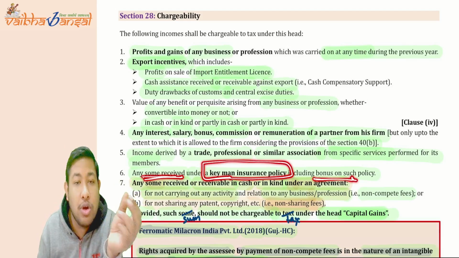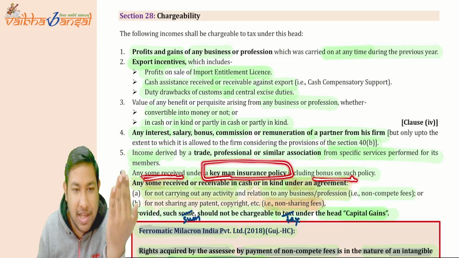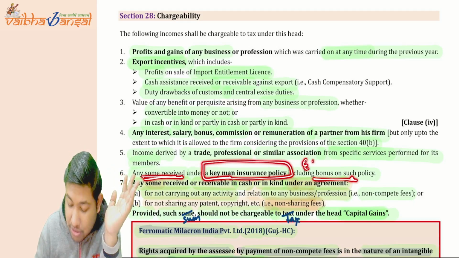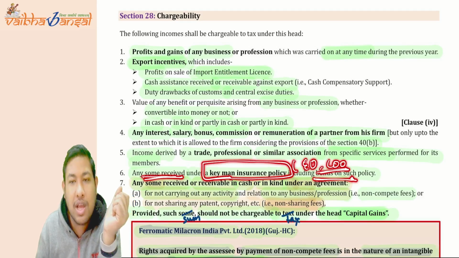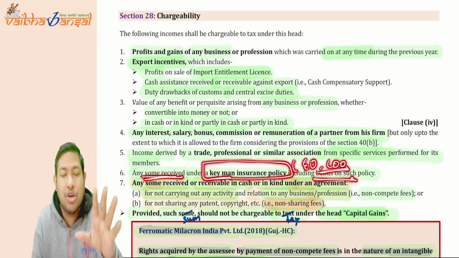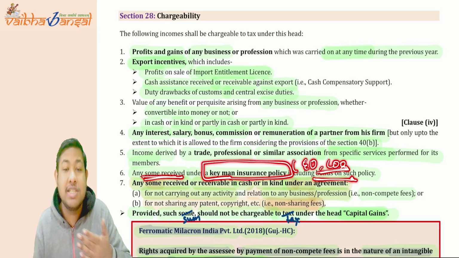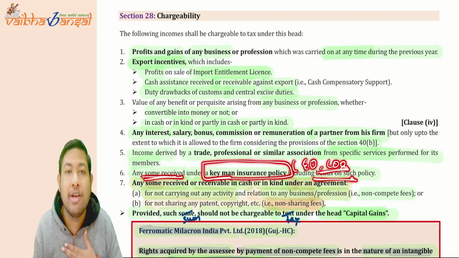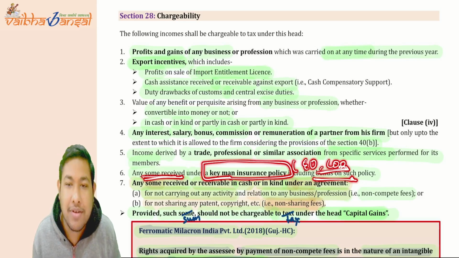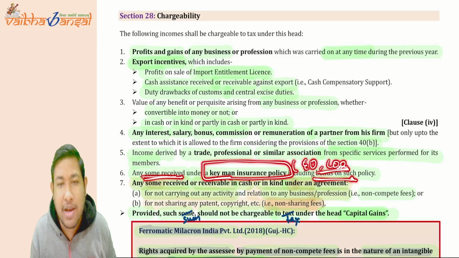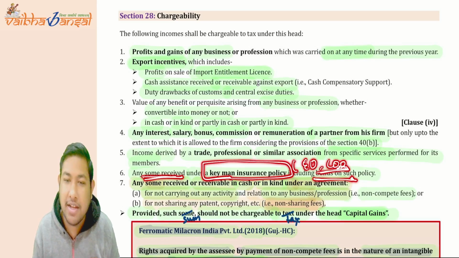Now, any sum received under the keyman insurance policy, including the bonus. Bonus is also included. If a company has taken insurance on a keyman of that company, who is the keyman? Suppose the CEO or COO; these are the crucial persons of the company. If the keyman insurance policy, after maturity, is received by the company itself, then it is taxed under the head PGBP. But if it is received by the keyman himself, then it is salary. And if it is received by the legal heir of the keyman, then it is taxed under the head other sources.